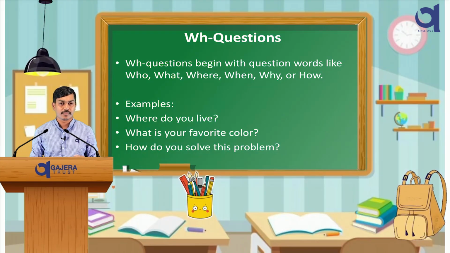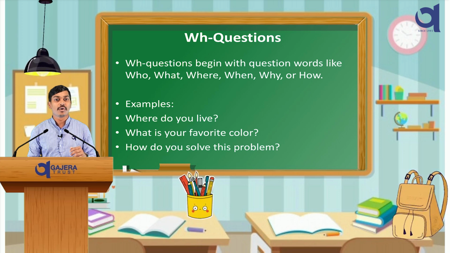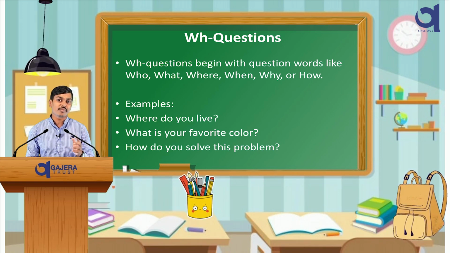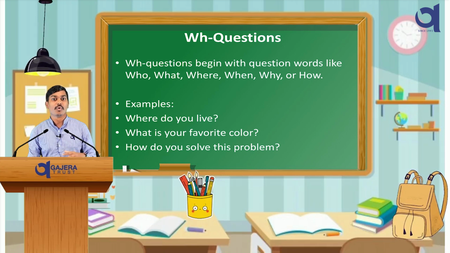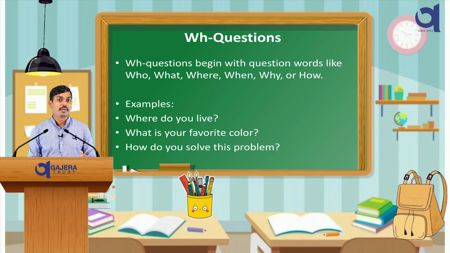WH questions. WH questions begin with question words like who, what, where, when, why or how. Unlike yes/no questions, WH questions need more detailed answers. For example, where do you live? You might answer, I live in Surat. Or what is your favorite color? You could say blue. Another example is, how do you solve this problem? You would explain the steps. WH questions are perfect for getting more information and keeping conversation interesting.